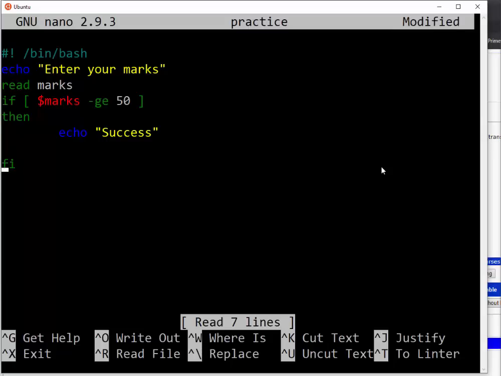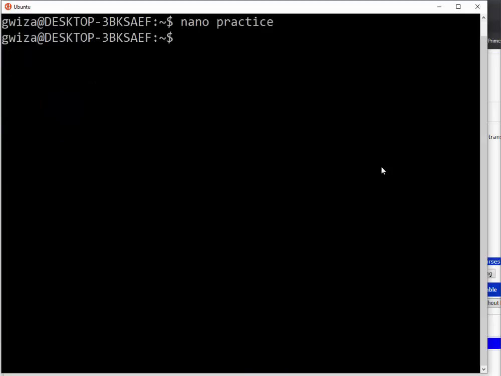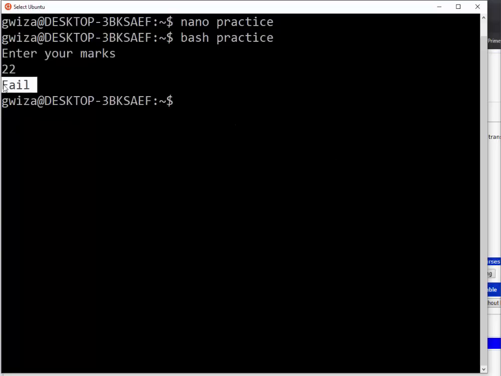Then here I need to go to my practice. Before the end of if, I put my else. Then here I will say echo fail, so that the person will understand that he has failed. Let me bash my practice, enter your marks, then 22, and it tells me that I have failed. You can see that this is the command that can help us check whether someone has passed in a course or has not passed. This helps us know whether a person has passed or not.